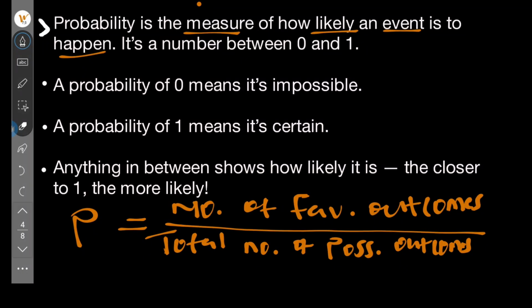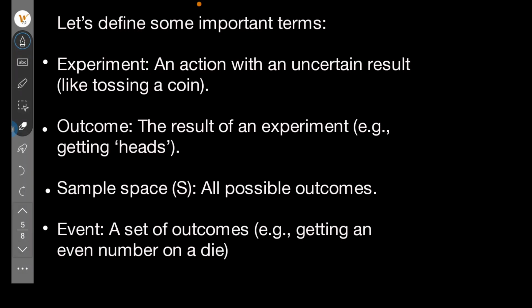So now, let's define some important terms. First one is experiment. What is an experiment? An experiment is an action with an uncertain result, like tossing a coin. Outcome, the result of an experiment, for example, getting heads. Sample space, all possible outcomes.